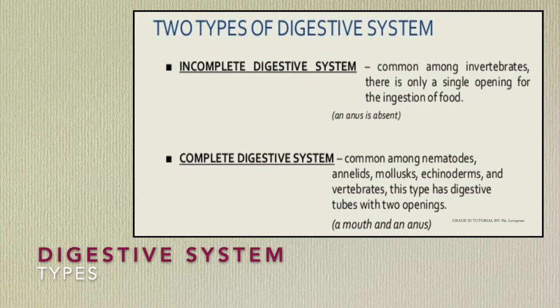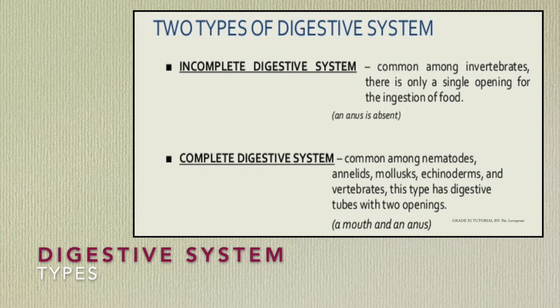Next, two types of digestive system are there. First, you have to understand the complete and incomplete digestive system. What is an incomplete digestive system? There is only a single opening for the ingestion of food. That means the anus is absent in this type of digestive system. Examples are invertebrates. Invertebrates include the animals which lack bone.